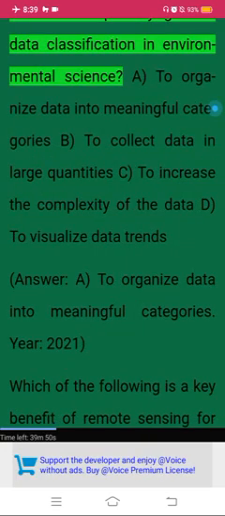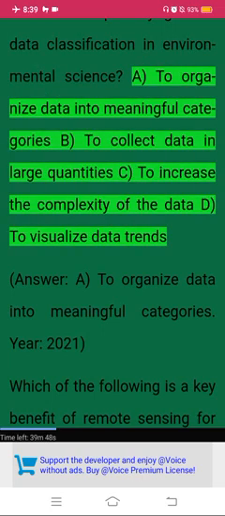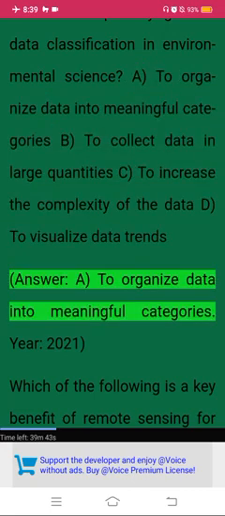Previous year questions. What is the primary goal of data classification in environmental science? A. To organize data into meaningful categories. B. To collect data in large quantities. C. To increase the complexity of the data. D. To visualize data trends. Answer. To organize data into meaningful categories.